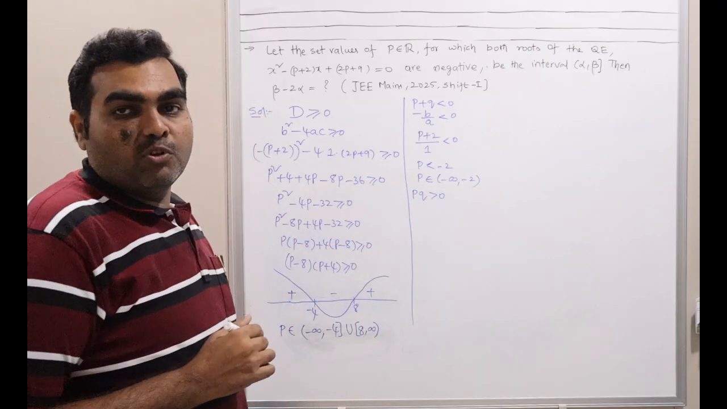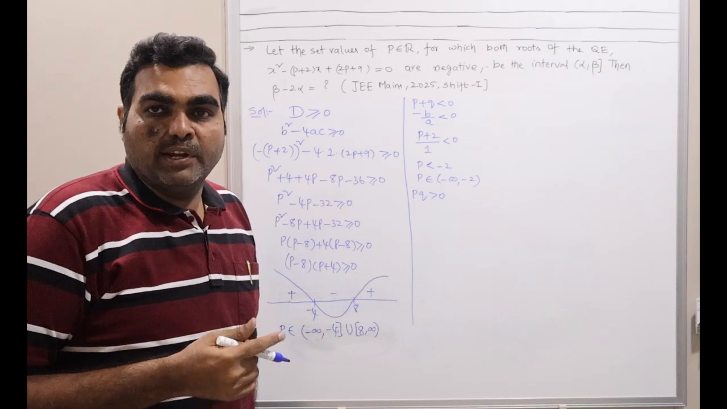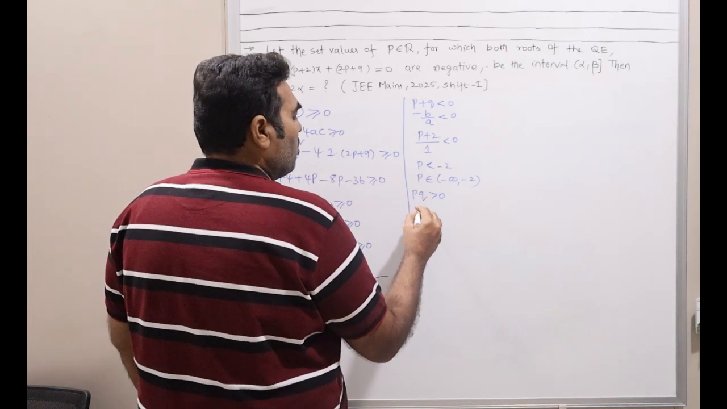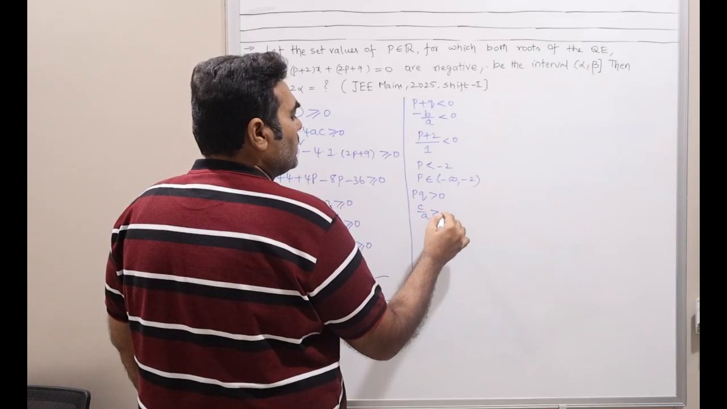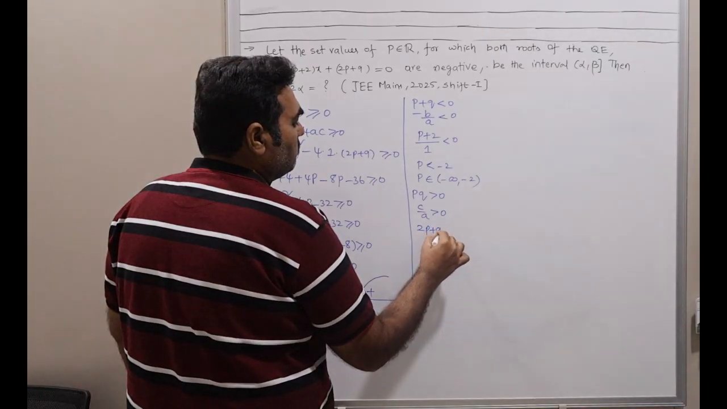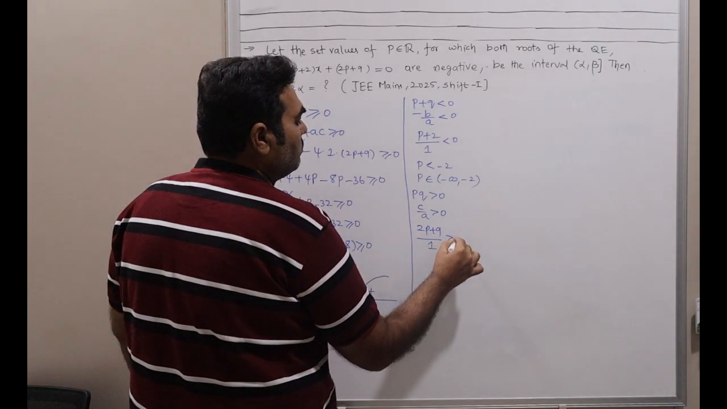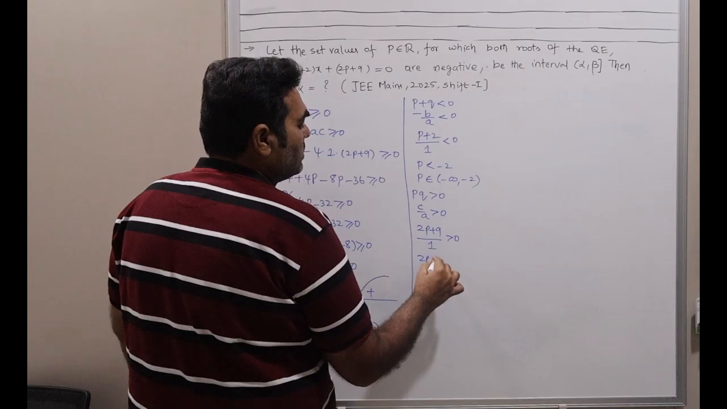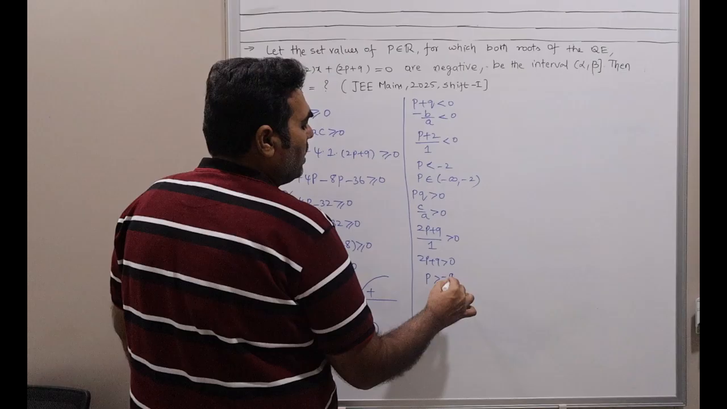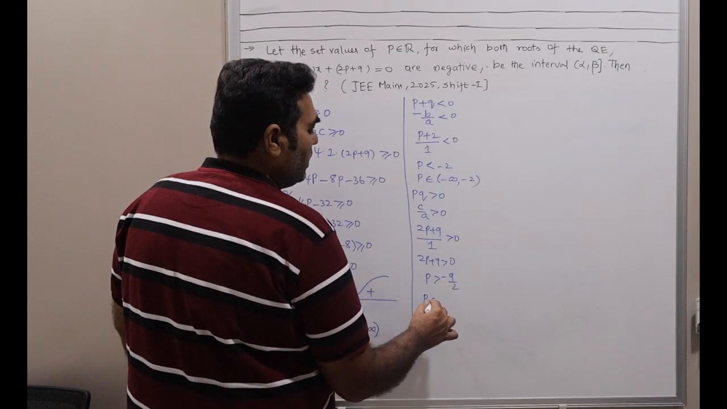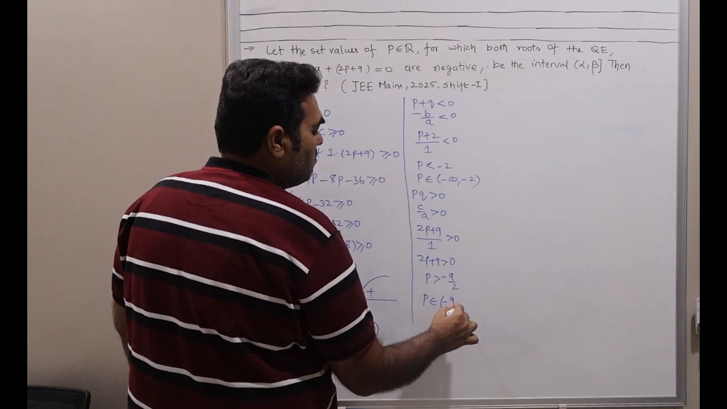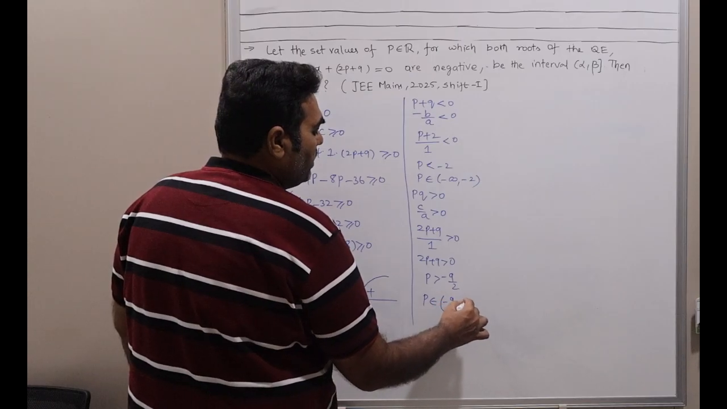The roots are negative, both the roots are negative, so the product will be positive, right? Minus into minus is positive. So the product is given by c by a. Here c is 2p plus 9 and a is 1. So 2p plus 9 is greater than 0, p is greater than minus 9 by 2. So this I can write as p belongs to minus 9 by 2 to infinity.